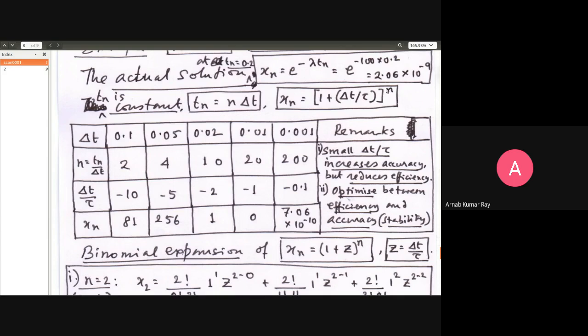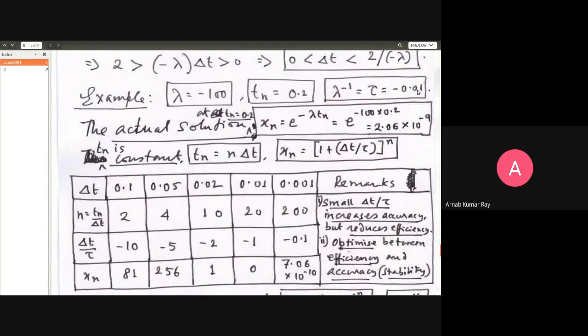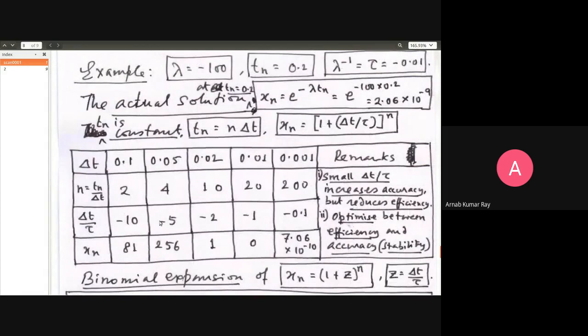Now, delta t is 0.05. 0.05 divided by minus 0.01, because that is tau. Delta t by tau will become minus 5. Delta t by the fixed value of tau here will give you minus 5. You think that now things may be better because earlier you had taken a large step size of 0.1. Now you have taken a step size of 0.05. Okay. So you are happy. Let us see what is delta t by tau.